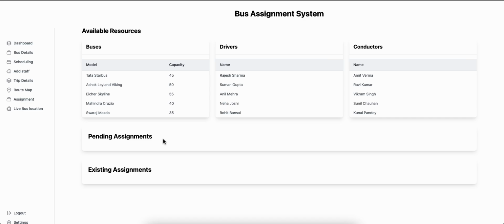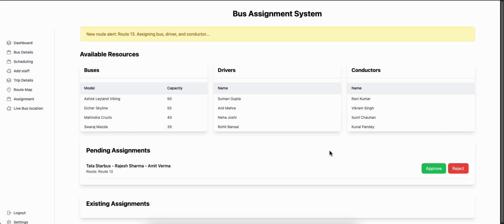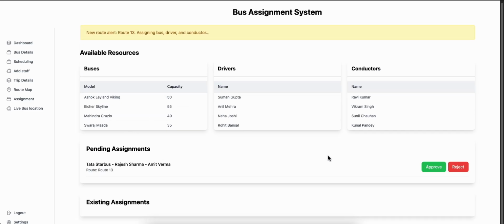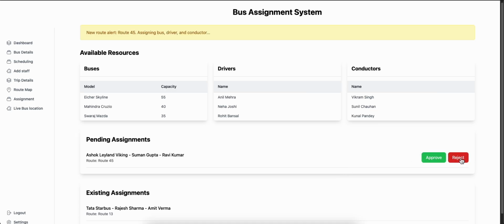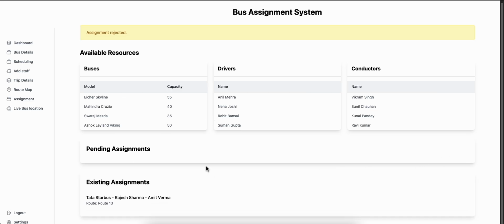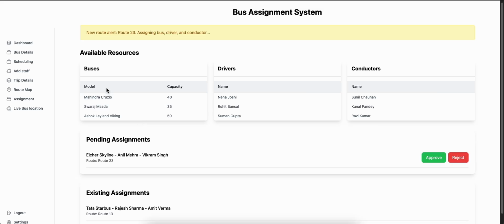Lastly, there is a scheduling feature to handle emergencies, such as a driver or conductor needing to cancel a trip unexpectedly. In such cases, new staff members can be quickly assigned to take over, and their assignment must be approved or rejected by the authorities before the bus continues its route. This system is designed to make bus management more efficient, improving the overall transit experience.